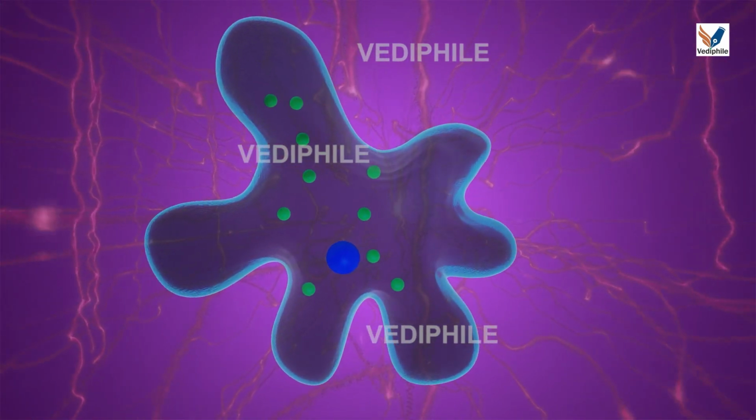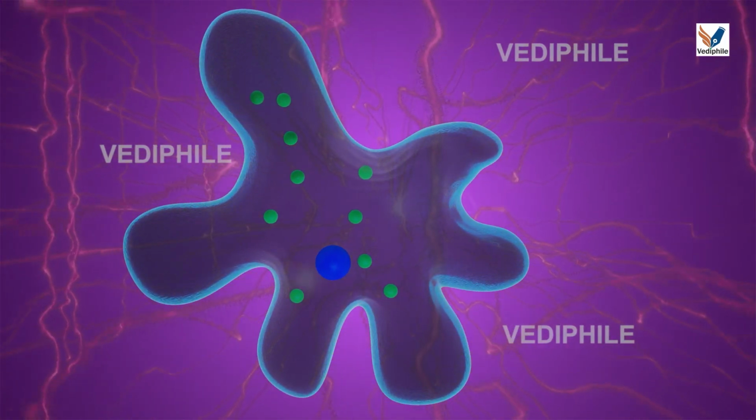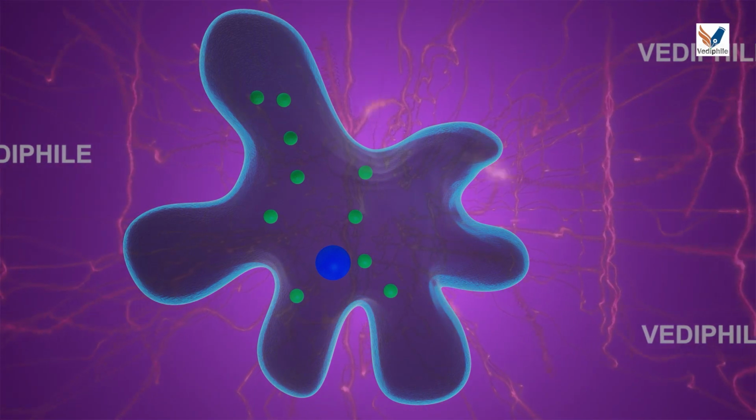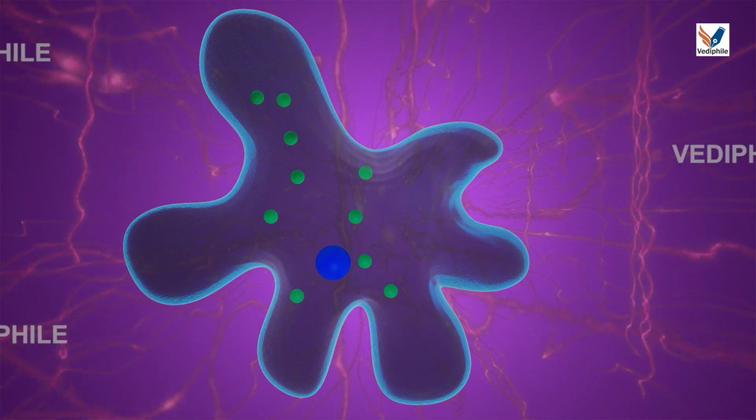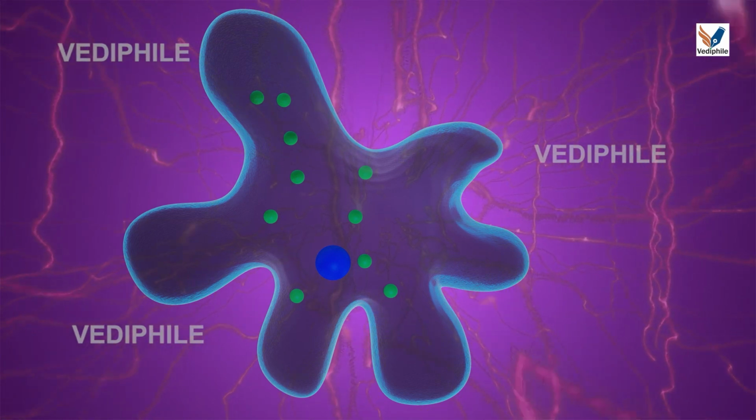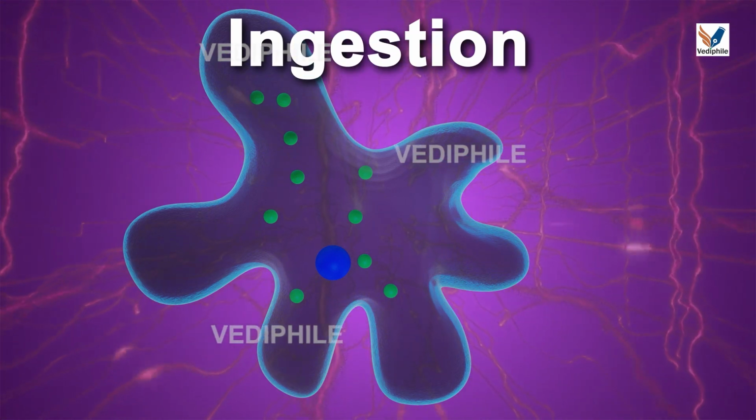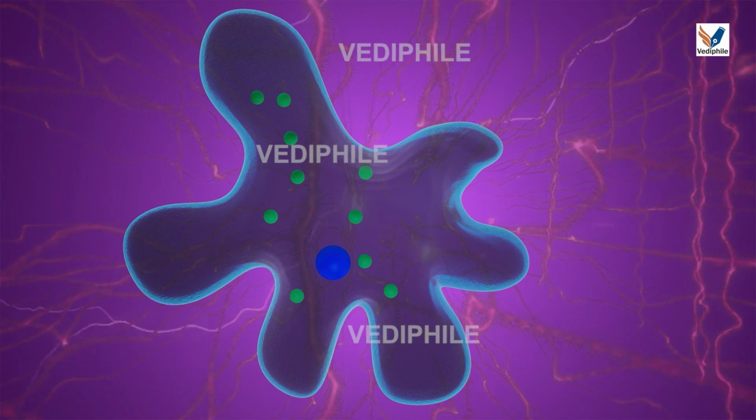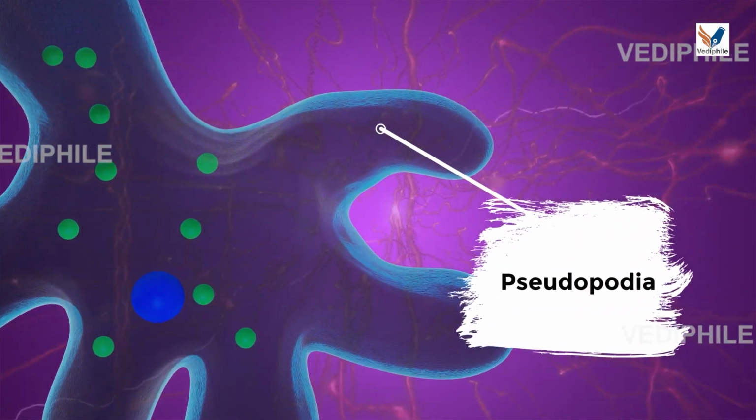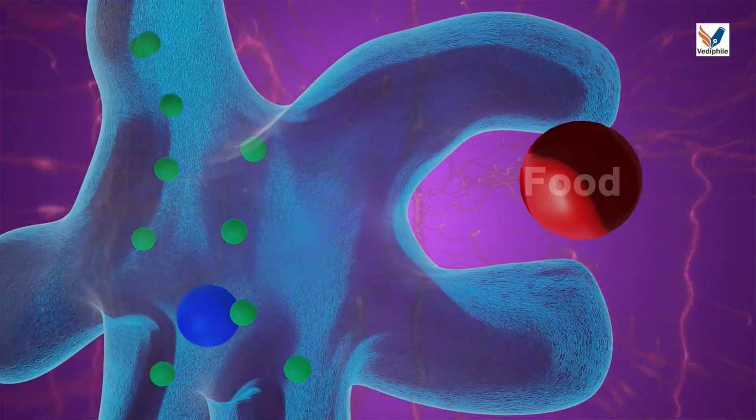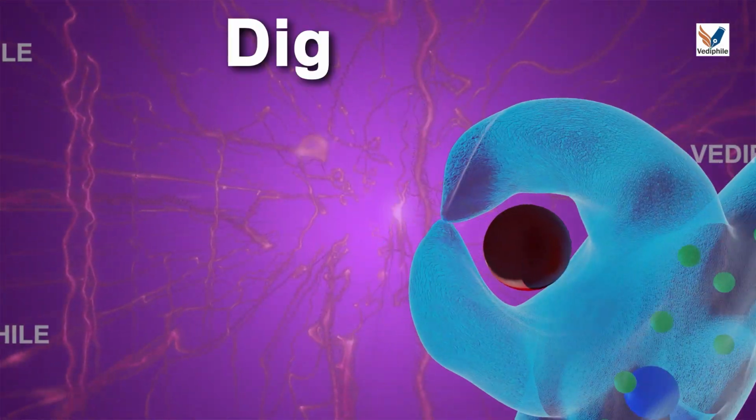Nutrition in an amoeba occurs through a process called phagocytosis. The mode of nutrition in amoeba is holozoic. Phagocytosis has the following steps. Ingestion. It is the process of taking food into the body with the help of pseudopodia, and the formation of a food vacuole occurs.